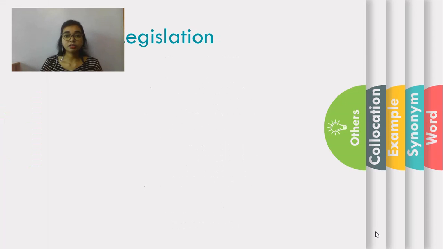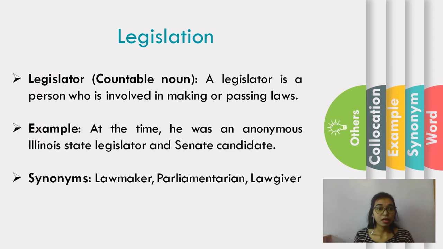Let's look at the other things related to grammar. Legislator is a countable noun, and a legislator is a person who is involved in making or passing laws. The example could be: at the time, he was an Illinois state legislator and Senate candidate. The synonyms could be lawmaker, parliamentarian, lawgiver.